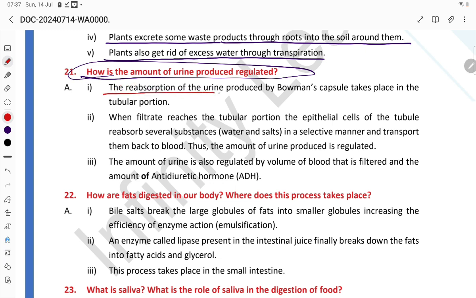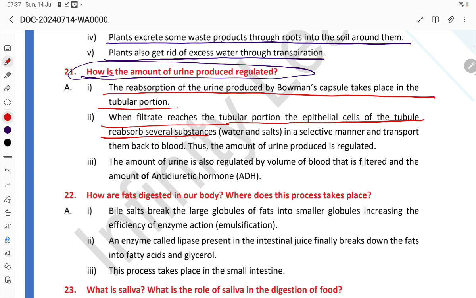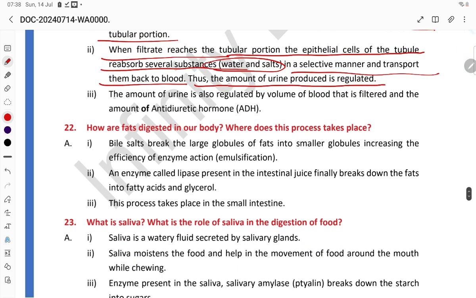The reabsorption of the filtrate produced in Bowman's capsule takes place in the tubular portion. When the filtrate reaches the tubular portion, the epithelial cells of the tubules reabsorb several substances, water and salt, in a selective manner and transport them back into the blood. Thus, the amount of urine produced is regulated. The amount of urine is also regulated by the volume of the blood that is filtered and the amount of antidiuretic hormone, ADH.